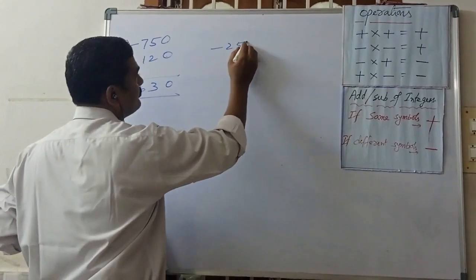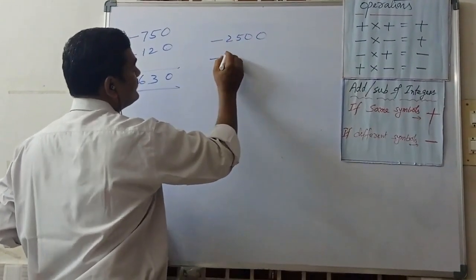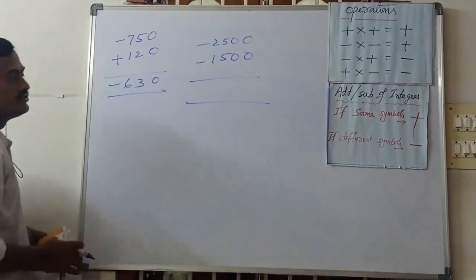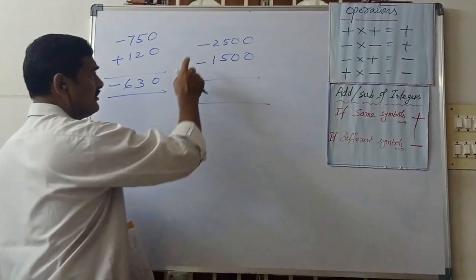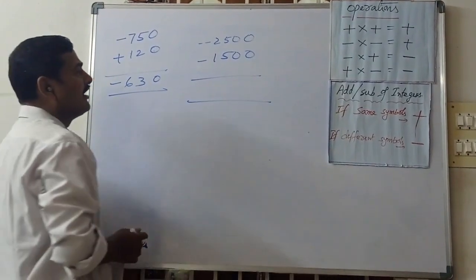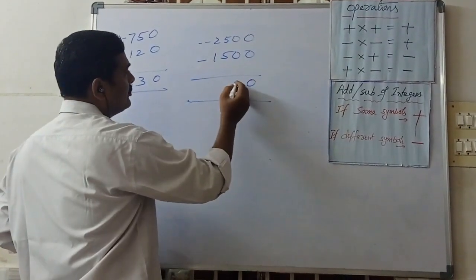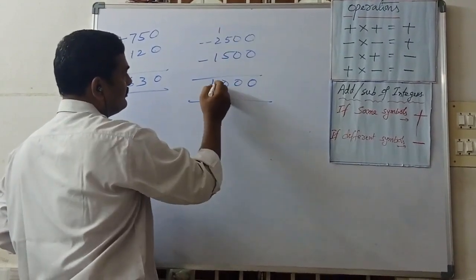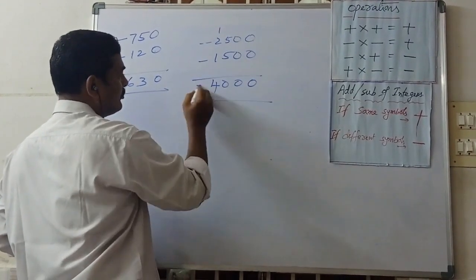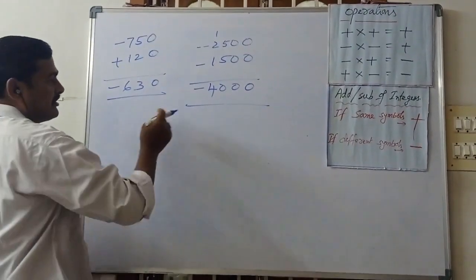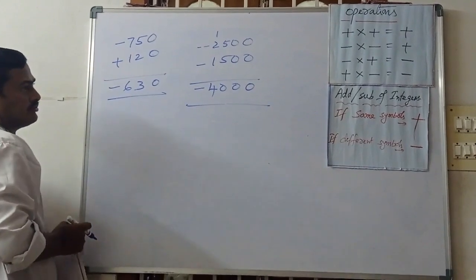Minus 2500 minus 1500. So how can do this one? Here same symbols. Same symbol means what we can do? We go for addition. 0, 0, 5 plus 5, 10, 1, and then 3, 3 plus 1, 4, and the same symbol is minus. So we can keep minus 4000.